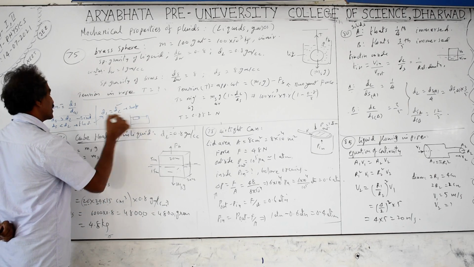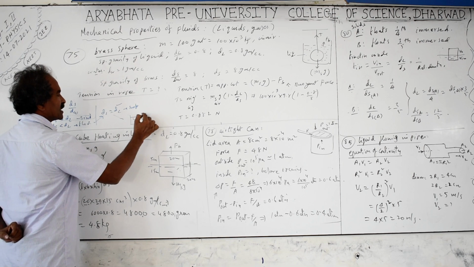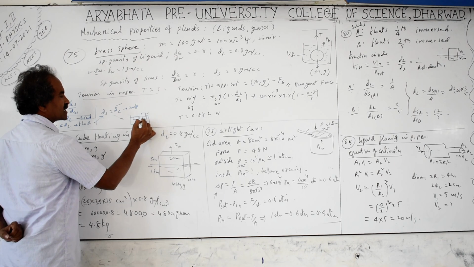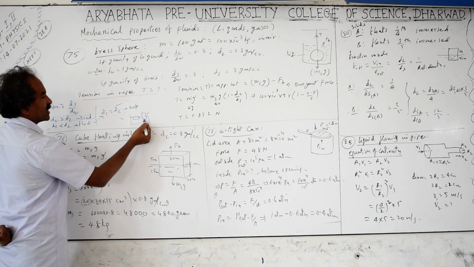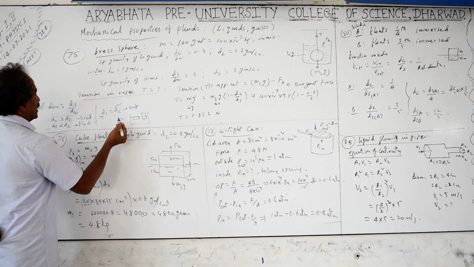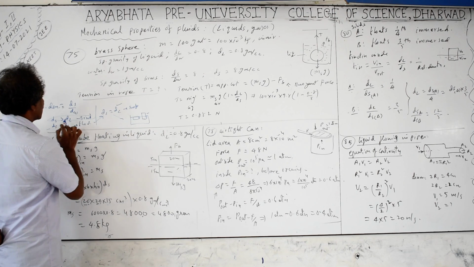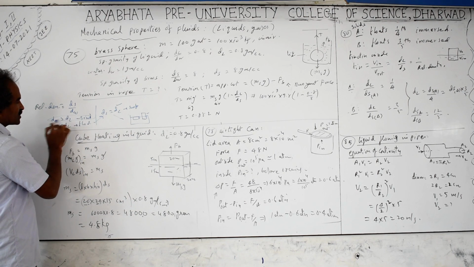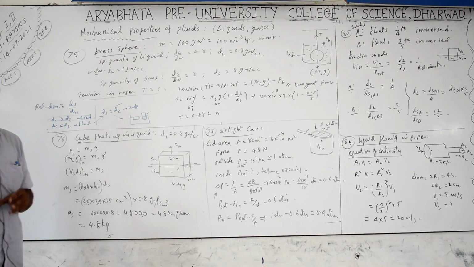If you have taken a lighter body, meaning lesser density, it floats in the liquid such that more of the solid is outside the liquid, in the air, and the remaining part will be inside the liquid. You can also mention relative densities. Instead of density, we can compare with the relative density of the solid, with the relative density of the liquid, same procedure.